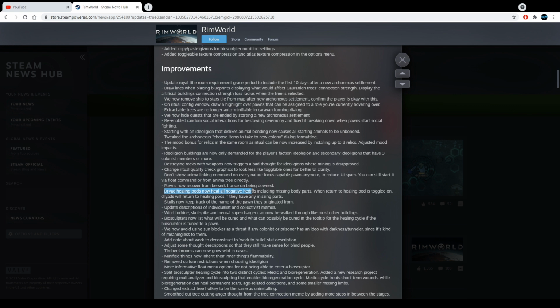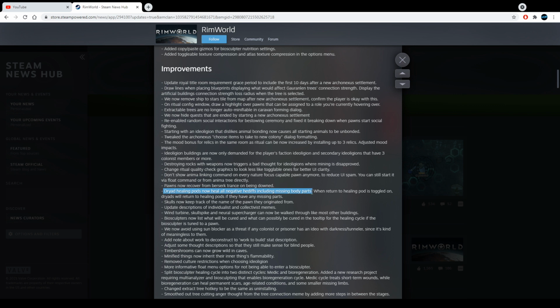Dryad healing pods now heal all negative hediffs, including missing body parts. When return to healing pod is toggled on, Dryads will return to healing pods if they have any missing part.